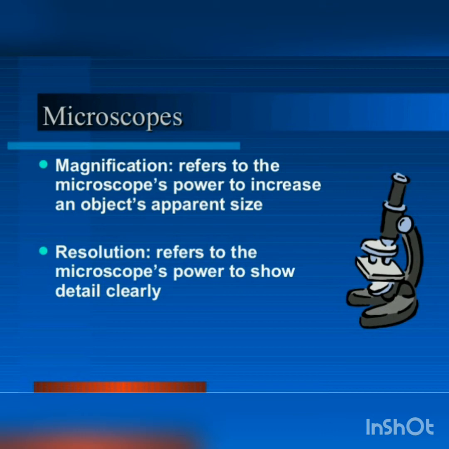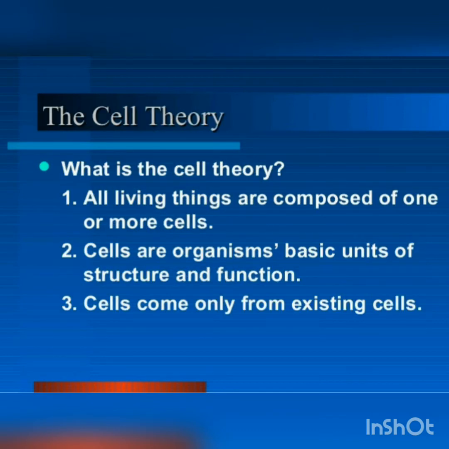And what about the cell theory? What is cell theory? All living things are composed of one or more cells. Cells are organisms' basic unit of structure and function. Cells come only from existing cells. Cells in living organisms are complex living structures, unlike non-living bricks. So this is about the cell.